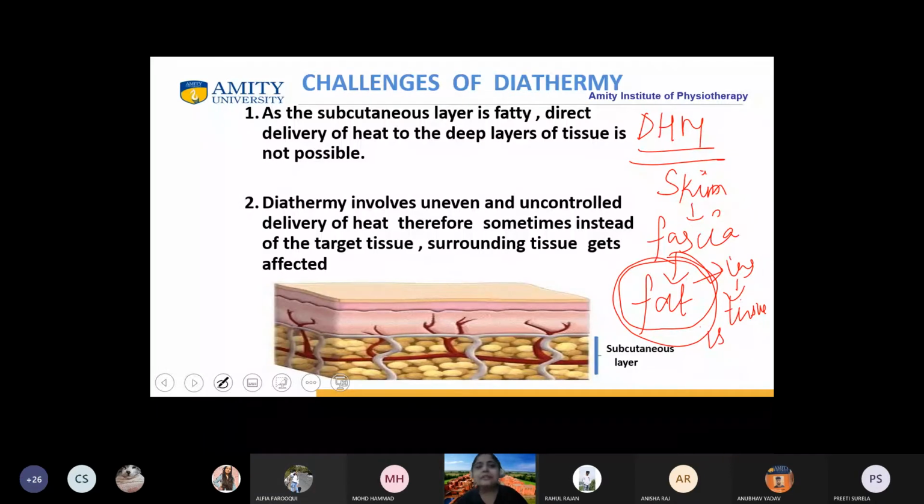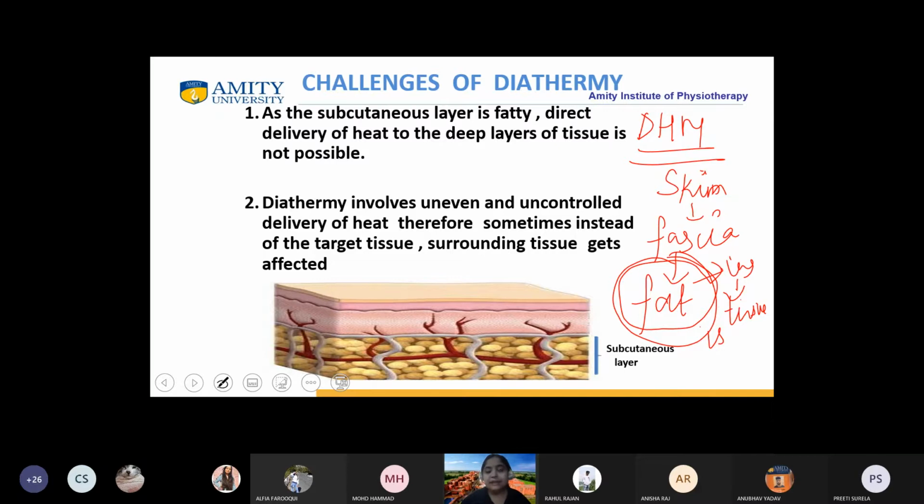It is just that the patient is suffering from pain. Correct? So you have assessed it and you have placed the electrodes according to the pain, according to whatever the patient is suffering from. But what is happening?